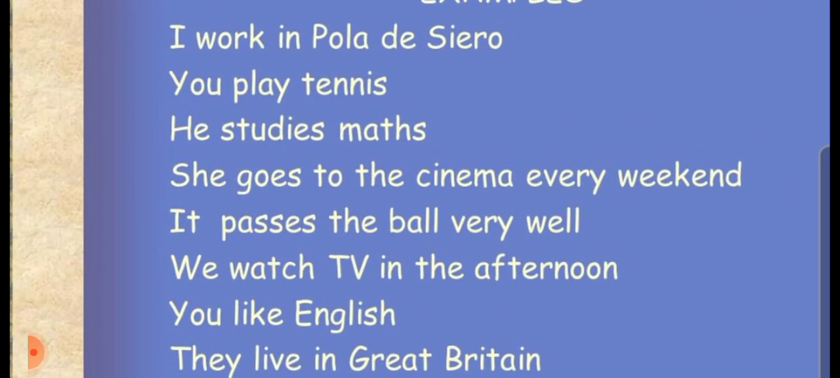Now look at a few examples. I work in a studio. I work. So we are taking only the root form of the verb work. You play tennis. Play. With you we are only taking the root form of the verb. He studies maths. He is singular, and with singular we have to add s, es or ies with the verb. So it becomes he studies. We cannot say he study. That will be wrong. She goes. So we add es in go because she is singular. It passes. We add es with pass because it is singular.